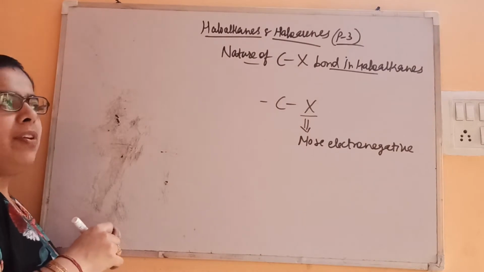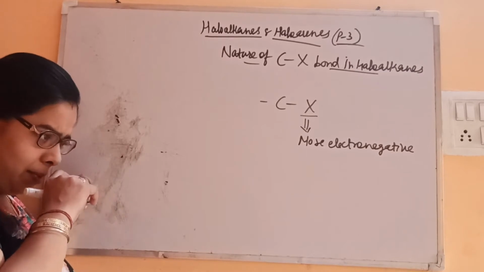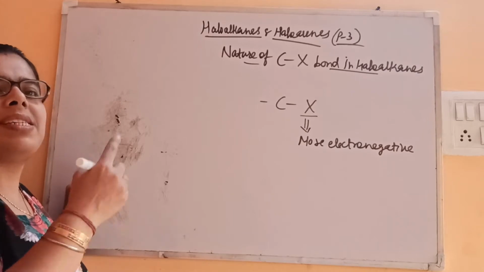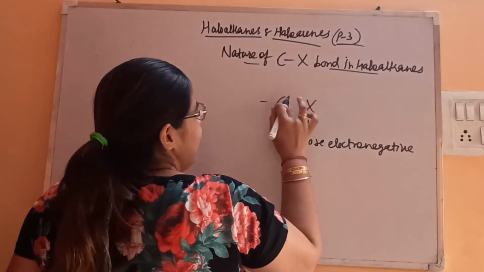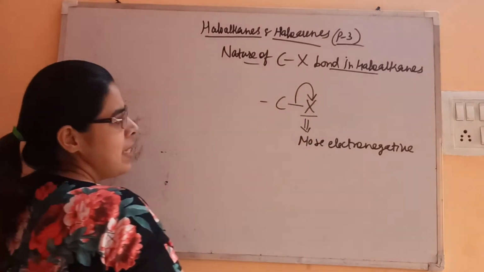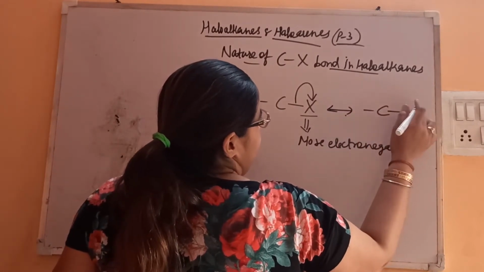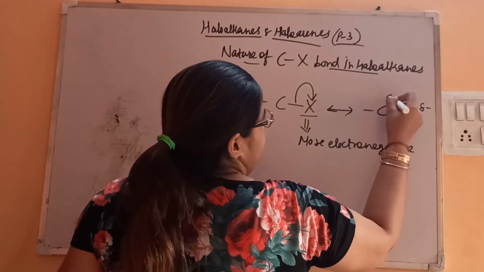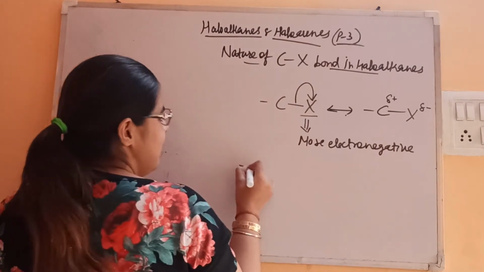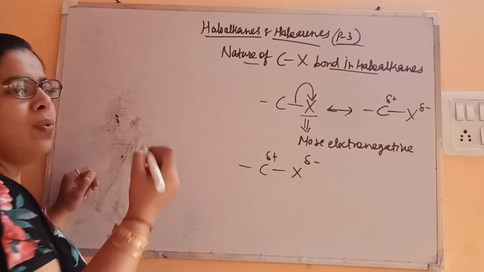So what will happen? We know what electronegativity is from 11th standard. Electronegativity is the property or the tendency of an element to attract the shared pair of electrons towards itself. So these are the shared pair, that is, the covalent bond is there, shared pair of electrons. This will be attracted by the halogen towards itself, resulting in a partial negative charge over halogen and partial positive charge over carbon. It means it is attracting the electron density of the carbon towards itself.